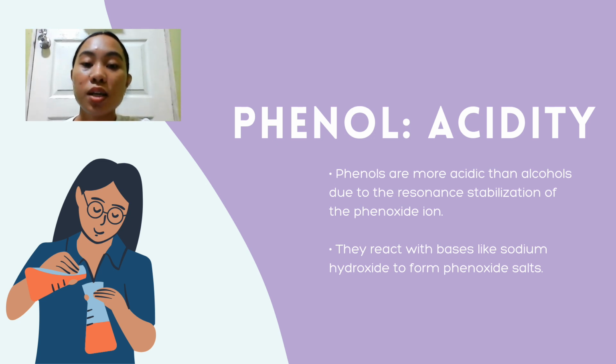Phenol is used in the synthesis of several pharmaceuticals, including pain relievers and antiseptics. We also have production of dyes and pigments. Phenol is used in the production of several dyes and pigments, including those used in textiles and paint.